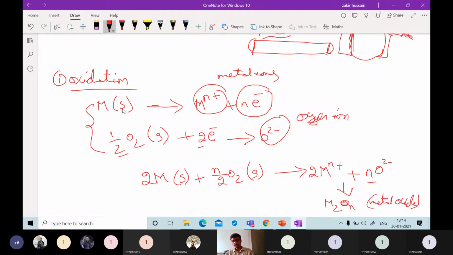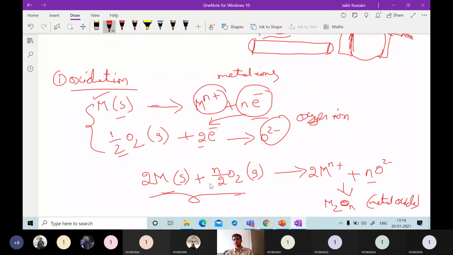When you see it individually on the metal side, the metal will lose electrons, and this electron loss will be gained by the oxygen present in the atmosphere, and it will produce metal ions. When the metal combines with oxygen, this is the oxidation process.